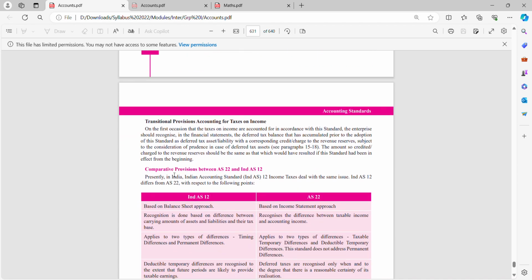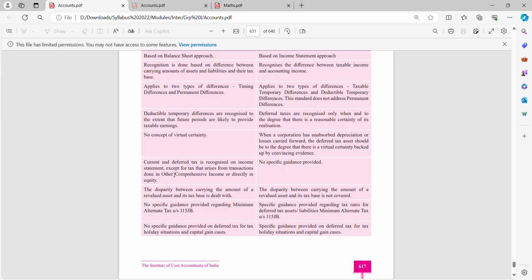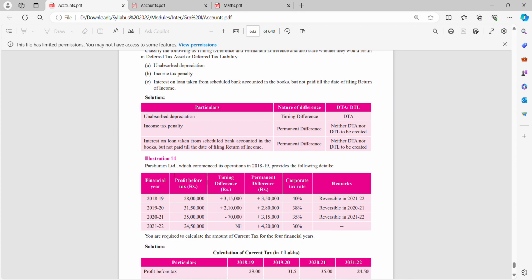Then we have transitional provisions for accounting for taxes on income. On the first occasion that the taxes on income are accounted for in accordance with this standard, the enterprise should recognize in the financial statements the deferred tax balance that has accumulated prior to the adoption of this standard as deferred tax assets or liabilities. So how you will recognize and what you will do here is covered in the transitional provisions. Then you have the comparative analysis and the illustrations.